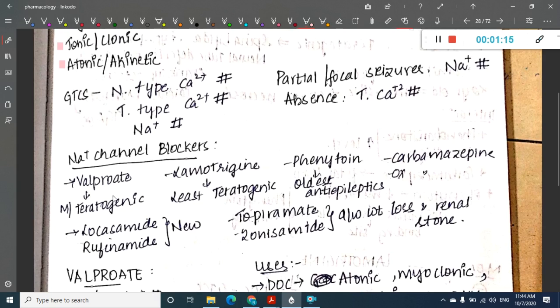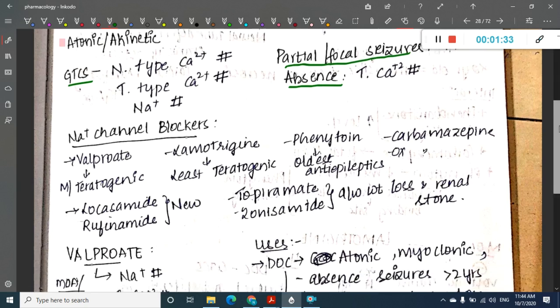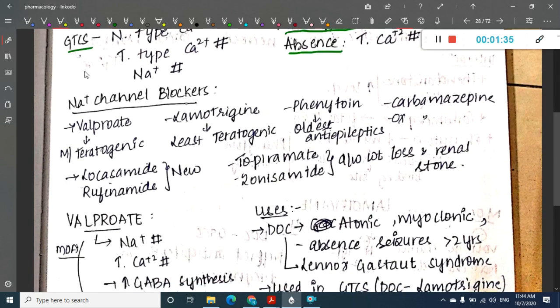So first let us learn about the different drugs which can be used. In GTCS we can use N-type calcium blockers or T-type calcium blockers and sodium blockers, whereas in partial or focal seizures we can use sodium blockers. In absent seizures we can use T-type calcium channel blockers. So these are important. What are the sodium channel blockers which are available? These lists are important.